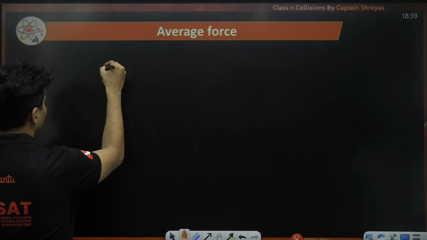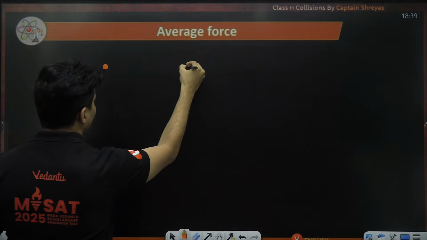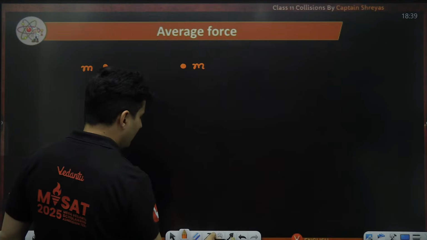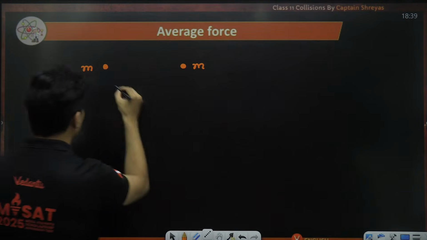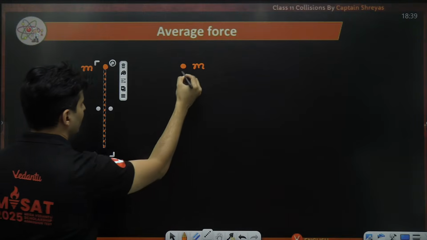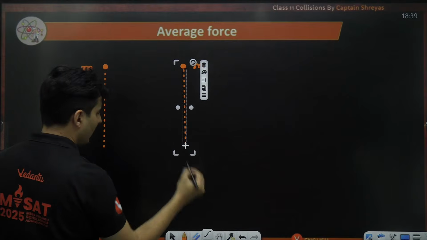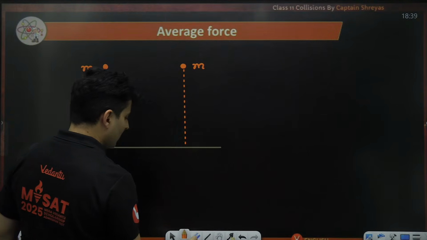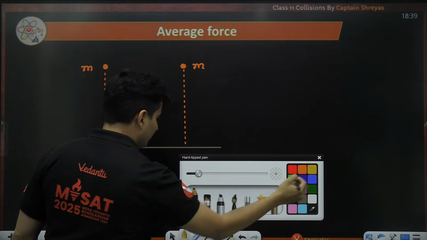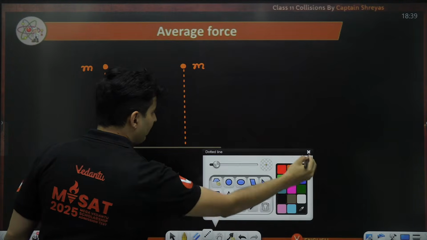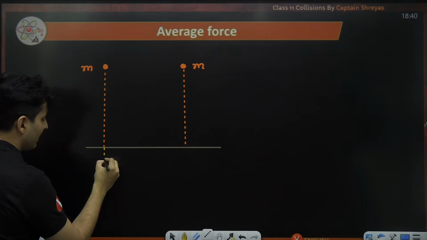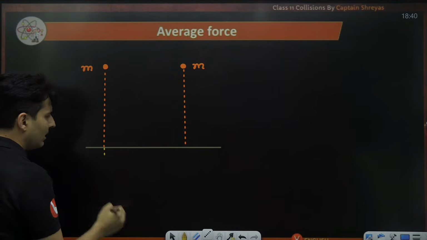So, there are two identical balls of the same mass which are dropped from the same height on a ground surface. Ball number one hits a marble flooring or some hard surface and stops within a few centimeters.